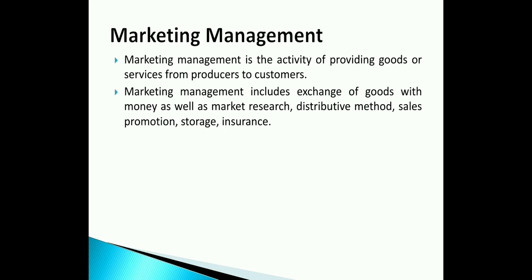It is about knowing various customer preferences, that is taste and preferences, what the government policy is, and what technology is used by the other competitors, right? Then distribution method, that we have seen in the 11th standard. If you remember the diagram of wholesaler in internal trade, chapter number 9, that is from producer to wholesaler, wholesaler to retailer, and retailer to customer, right? That is called the place distribution method, right?